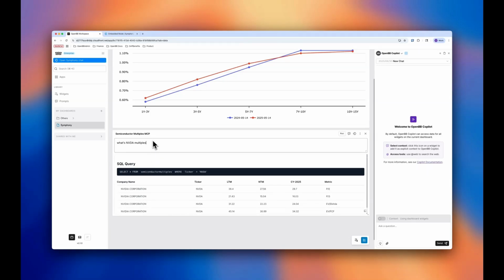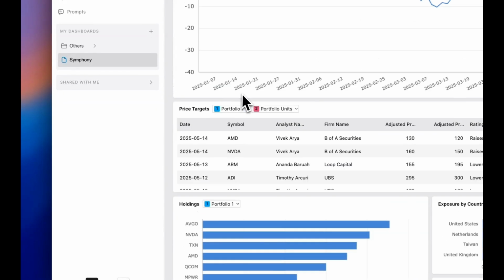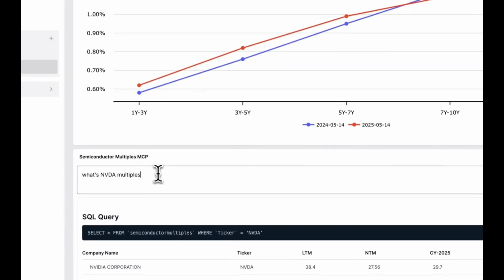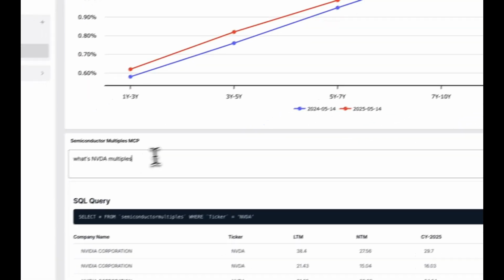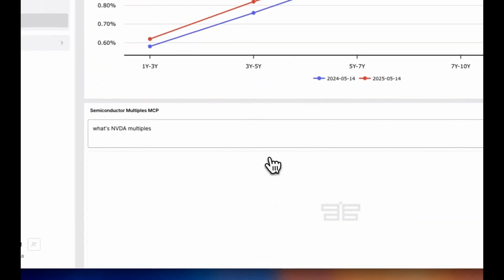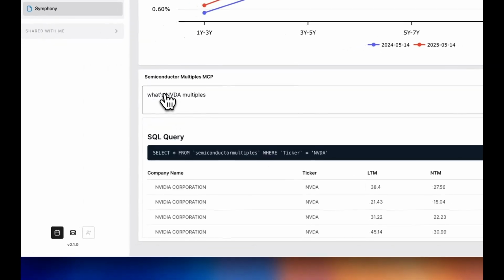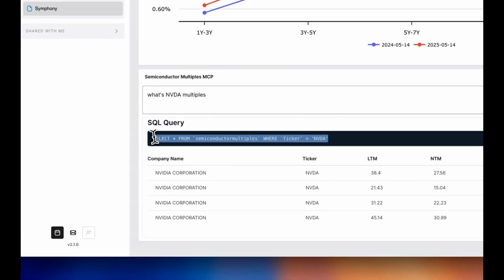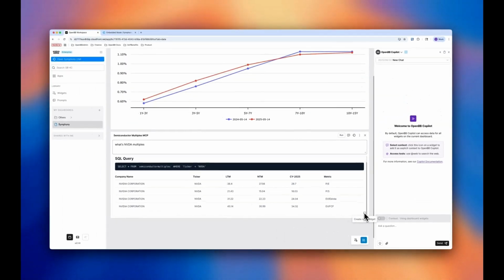Like in this case, my data set contains some valuation metrics for semiconductor companies, which are relevant for my first portfolio. So let's just do a little experiment. Instead of chatting on the main one, I can come and chat here. Just do a little experiment, like what's NVIDIA multiples. This is the query it sent, and it actually returned this data. Now I can make a widget out of this data.